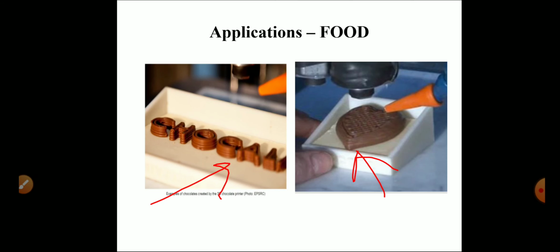So the additive manufacturing process can make beer, food, human body parts, and different types of machine components which are very small in size and have very good strength. Thank you, class.